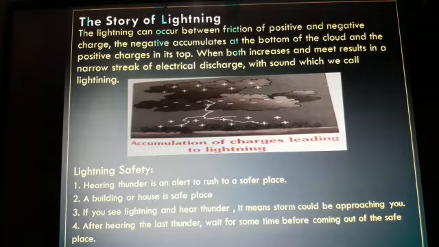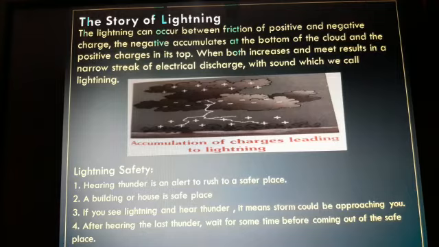Among the positive and negative charge, the negative charge accumulates at the bottom of the cloud and the positive charge at its top. As the accumulation of charge increases, the cloud induces a positive charge on the ground nearby. As the magnitude of charge increases, the air, a poor conductor, cannot resist their flow, and negative and positive charge meet.